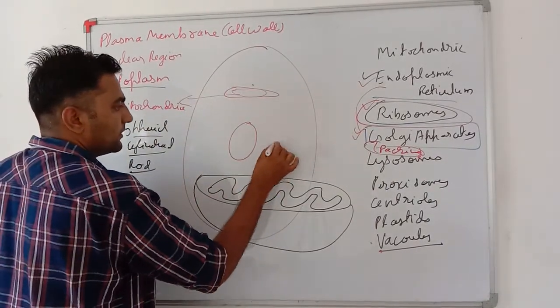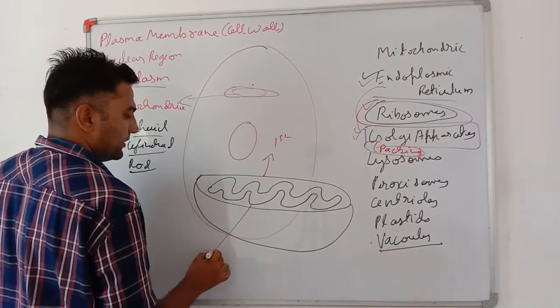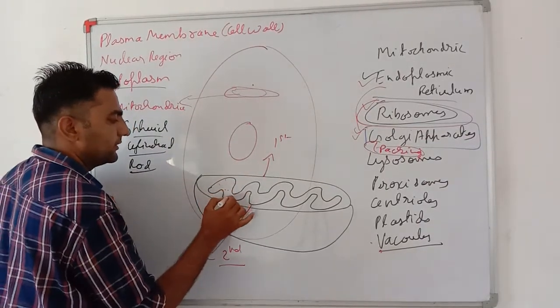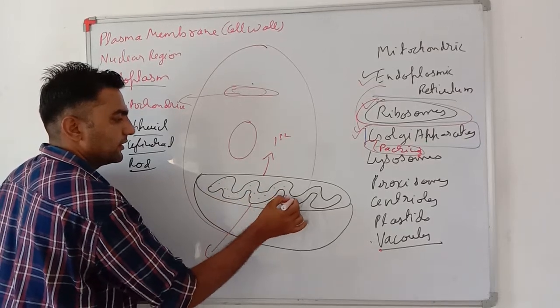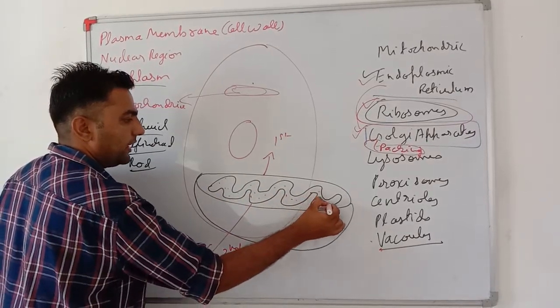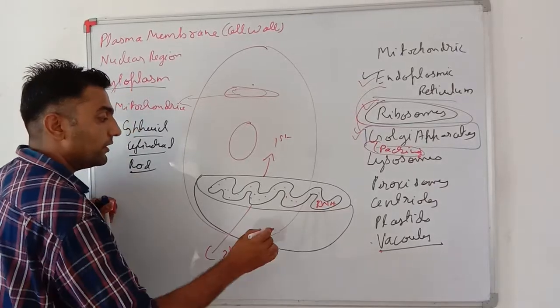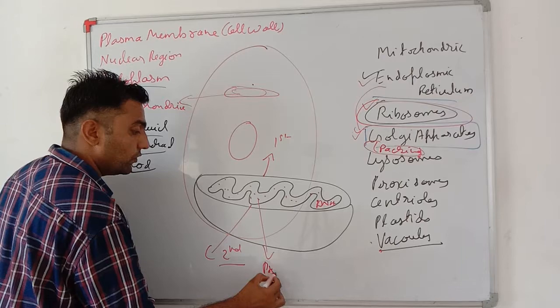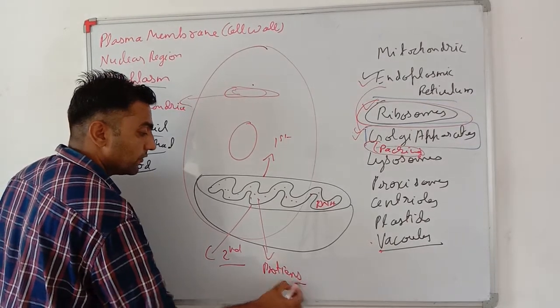This is the first membrane and this is the second membrane. In it is its own DNA. Moreover, mitochondria can even synthesize their own proteins. Very important.